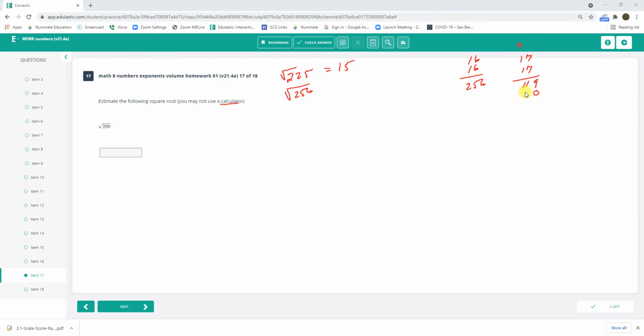Oh, look at that. It's right here. If 289 is 17 squared, 290 has got to be like 17.1. It's just a little bit bigger than 289.